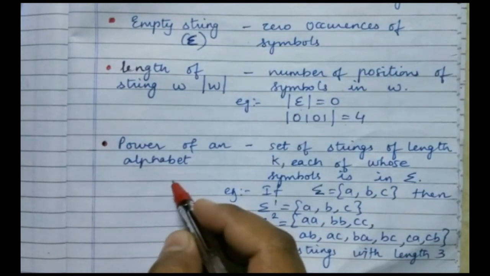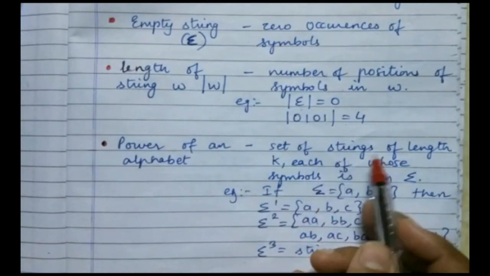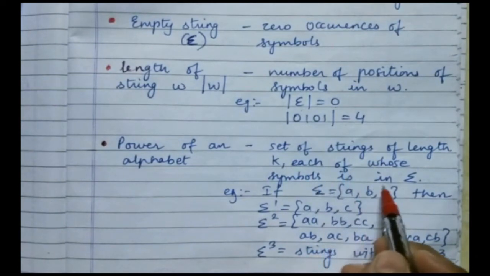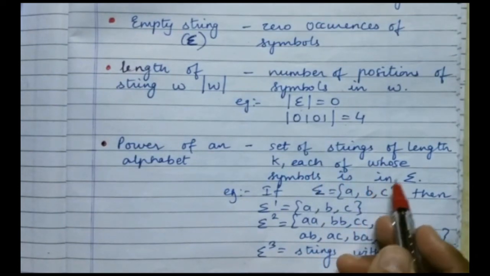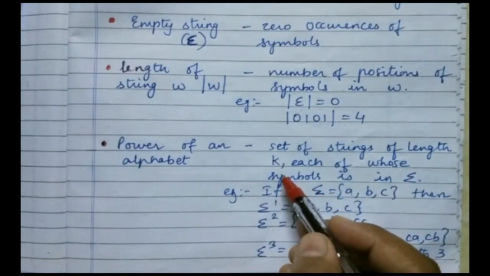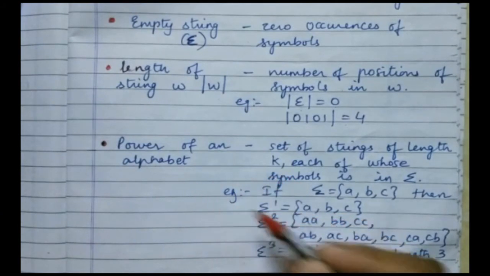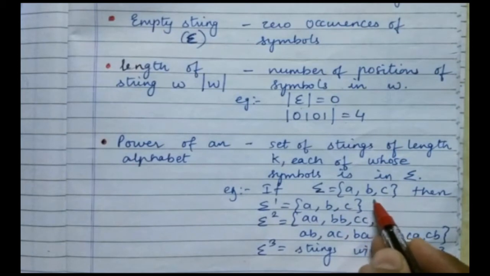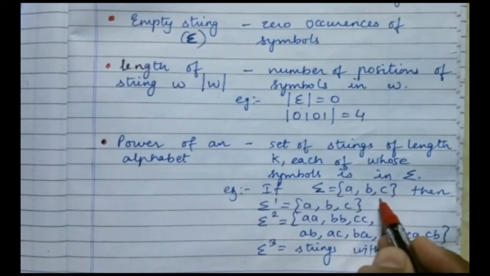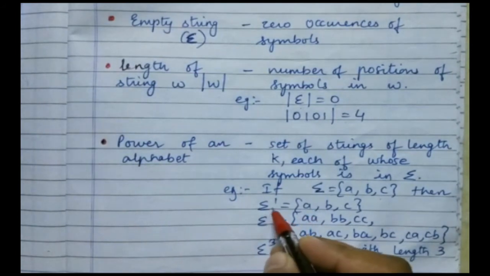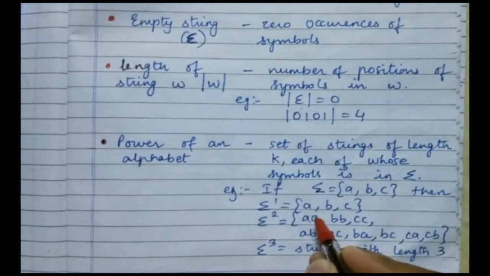What do we mean by power of an alphabet? It is a set of strings of length k, each of whose symbols is in sigma. Let's look at an example. If sigma is equal to {A, B, C}, these are my 3 alphabets, then sigma raised to 1 is going to contain the words with length 1.